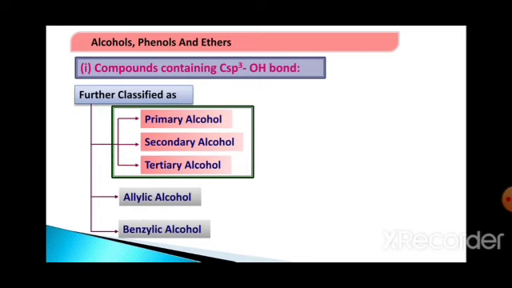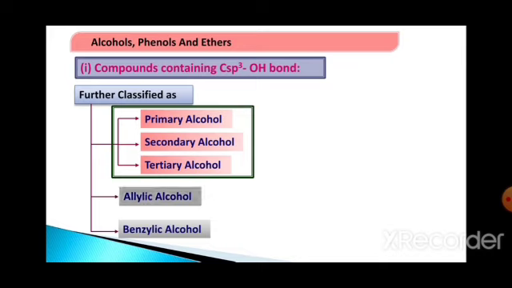Apart from that, we are having some more classification based on the hybridization. Based on the hybridization, we are having either sp3 or sp2, those two classifications we are going to see with respect to the OH attached there, and sp3 carbon. Based on that, the alcohols are further classified as allylic alcohols and benzylic alcohols. That means the OH, that is the hydroxyl group, is attached to a carbon which is sp3 hybridized.